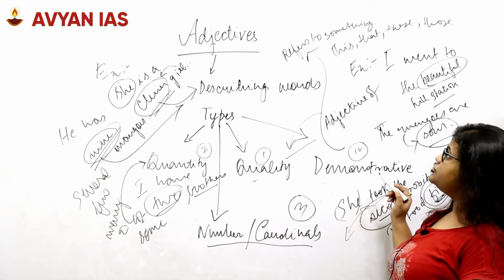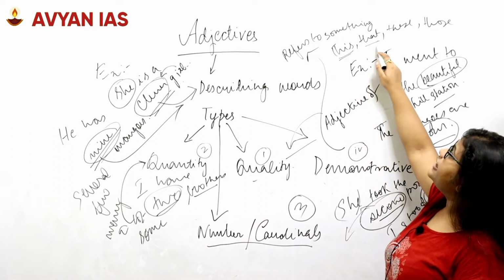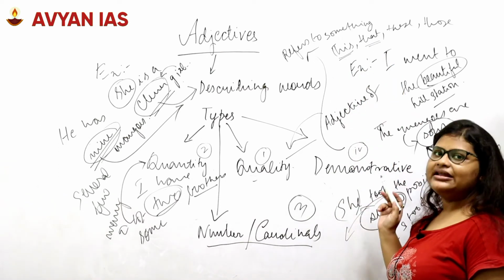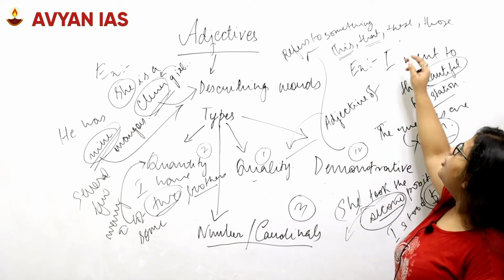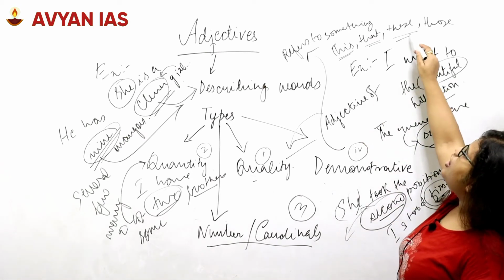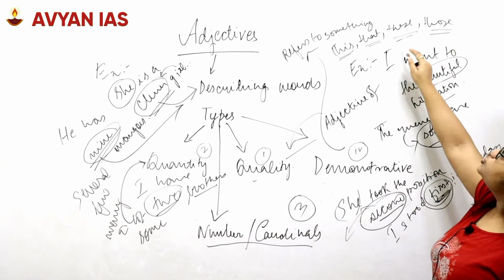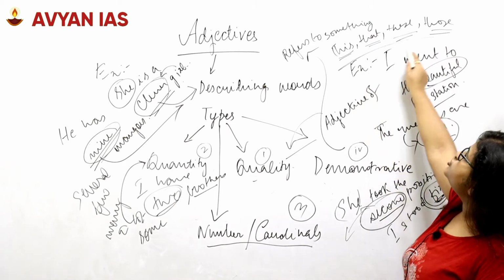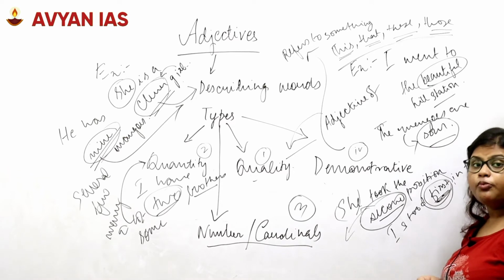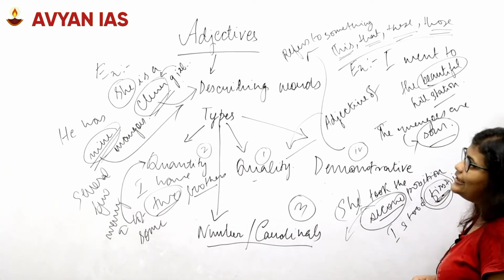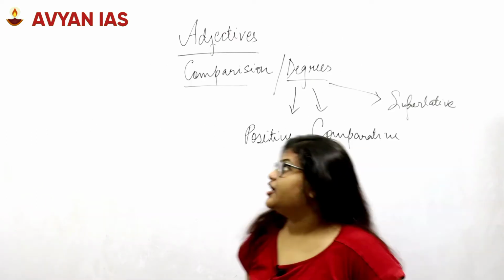So that demonstrates, and that makes this an adjective. Like that girl you met at the party was my cousin, or these mangoes are sweet, those oranges are sour. Any words of this sort which point out an object are referred to as demonstrative adjectives.